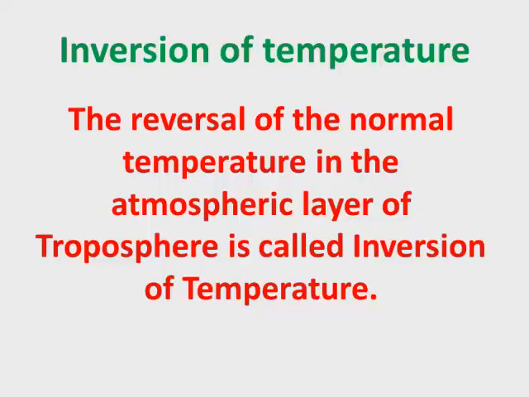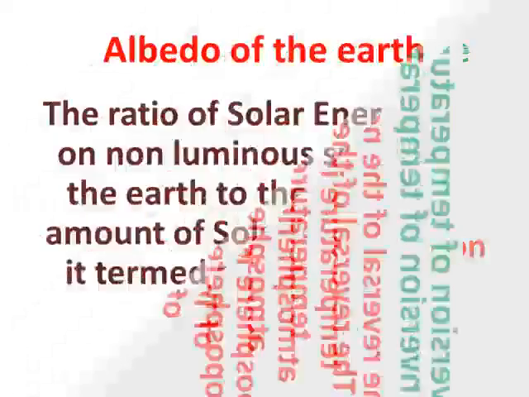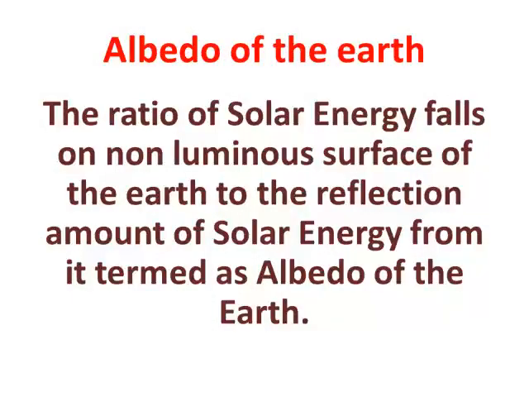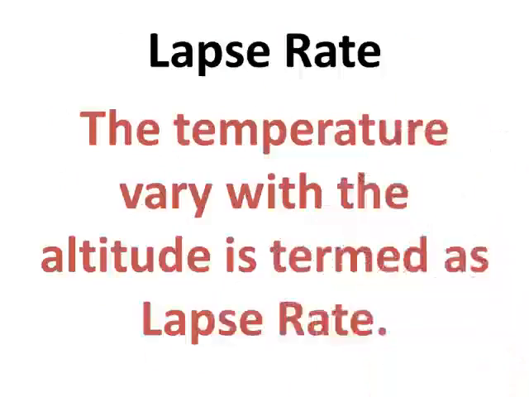Inversion of temperature. The reversal of the normal temperature in the atmospheric layer of troposphere is called inversion of temperature. Albedo of the Earth. The ratio of solar energy falls on non-luminous surface of the Earth to the reflection amount of solar energy from it termed as albedo of the Earth. Lapse rate. The temperature vary with the altitude is termed as lapse rate.